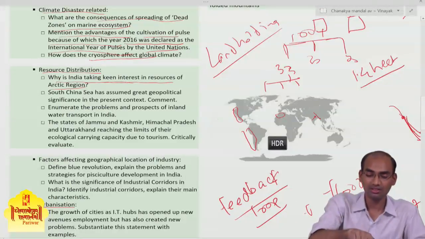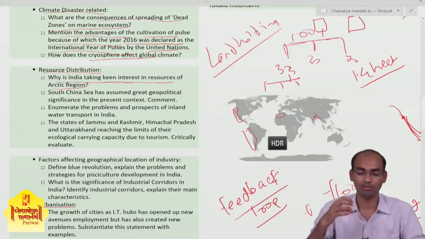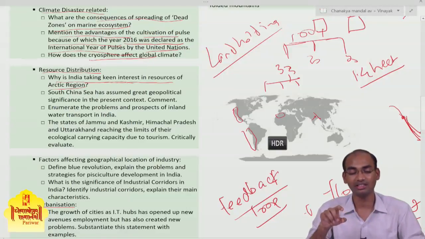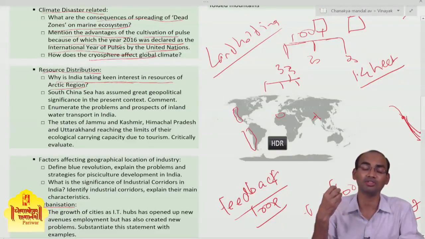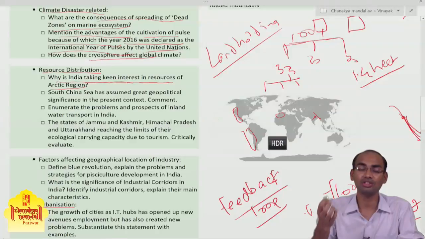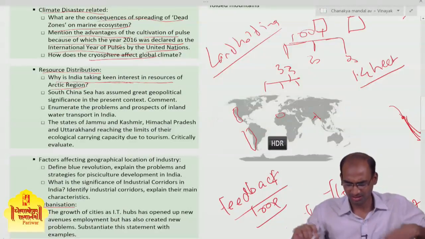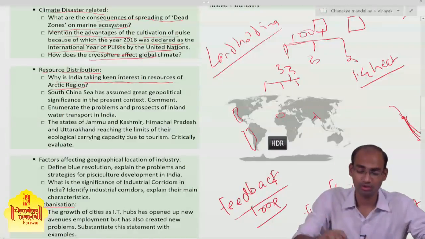This question, why India is taking keen interest in the resources of the Arctic region, deals with various aspects of geography, international relations, and geopolitical relations. And there are other parts also.